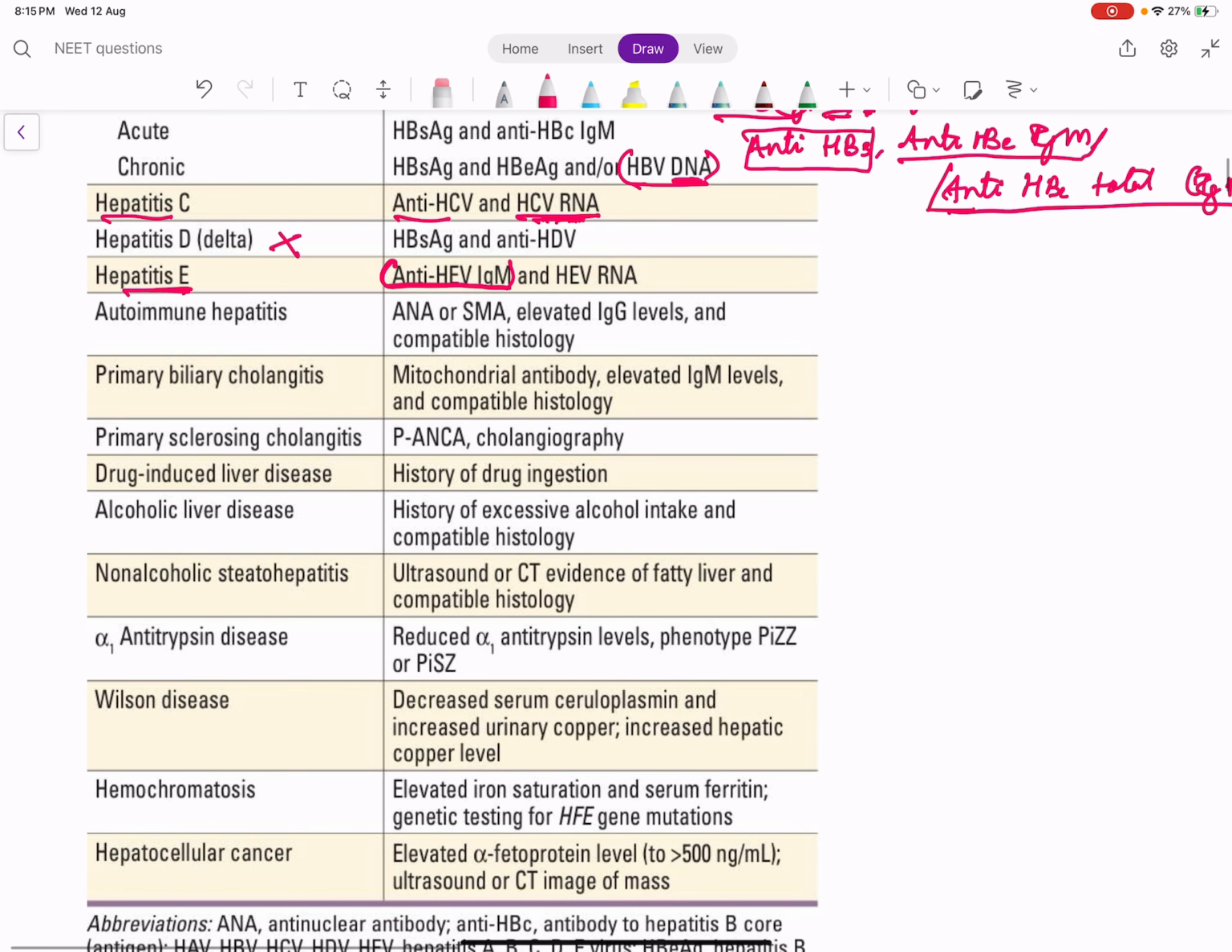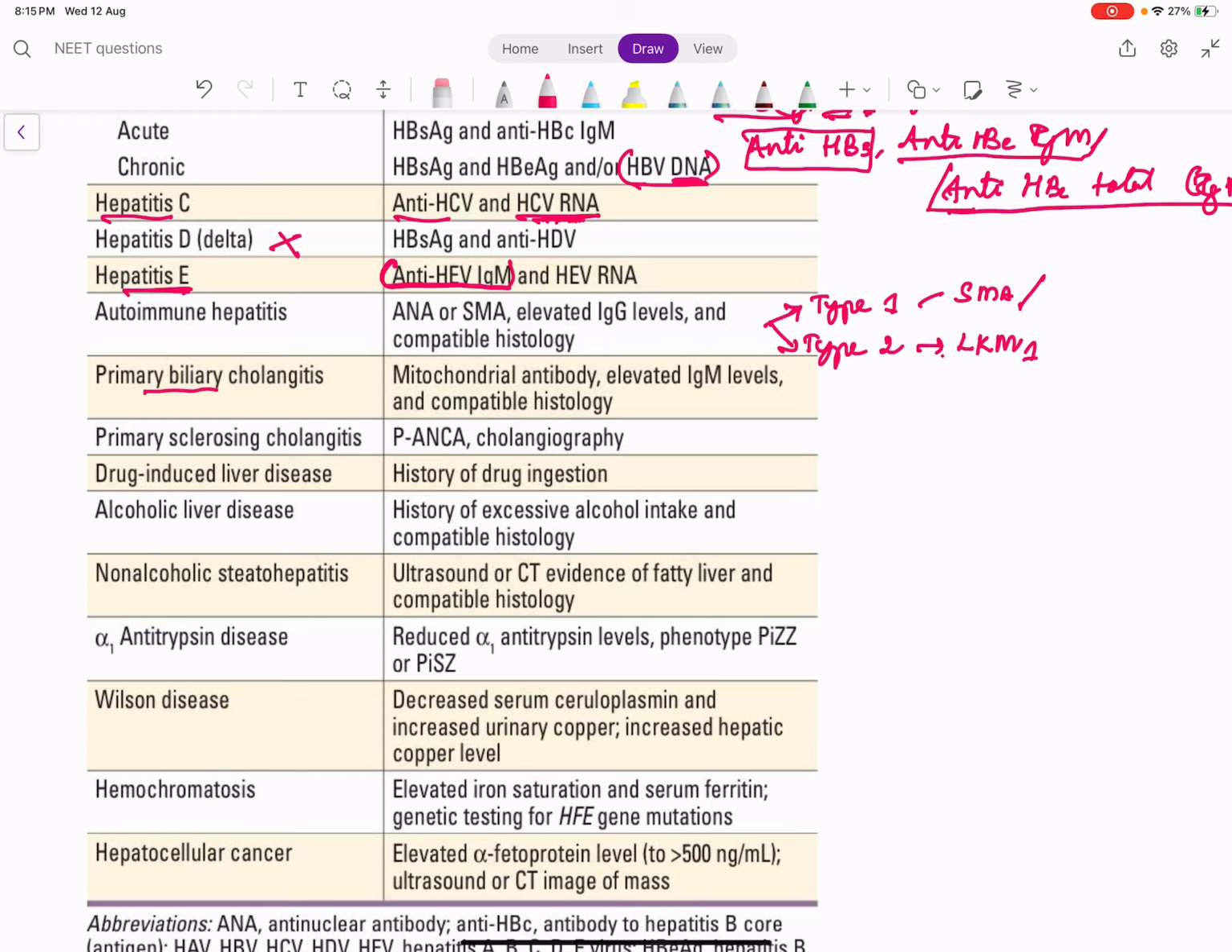Now, autoimmune hepatitis. There are two types of autoimmune hepatitis: type 1 and type 2. In type 1 autoimmune hepatitis, we usually measure SMA, anti-smooth muscle antibody. And in type 2, we measure LKM antibody.